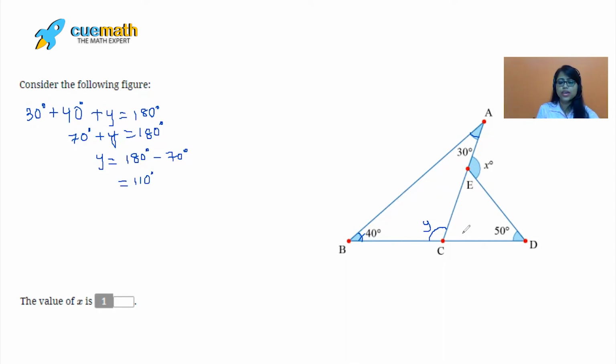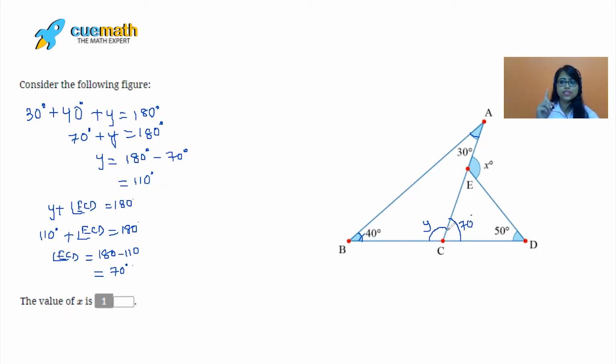Now we are going to find the measure of this angle. And this is very simple. You can see this angle, if I consider this angle ECD, is forming a linear pair with angle y. So I can say that y plus angle ECD equals 180 degrees. I know that y is 110, so I can write 110 degrees plus angle ECD equals 180 degrees. Now angle ECD is equal to 180 minus 110, and this is equal to 70 degrees. Yes, guys. So with this, I know that this is 70.